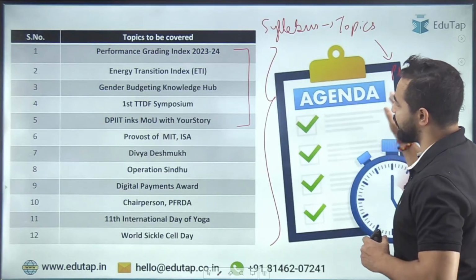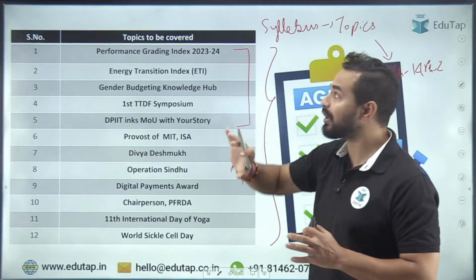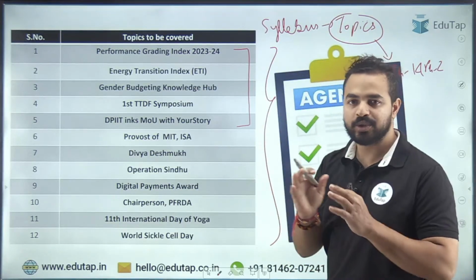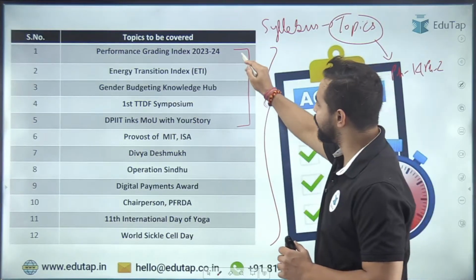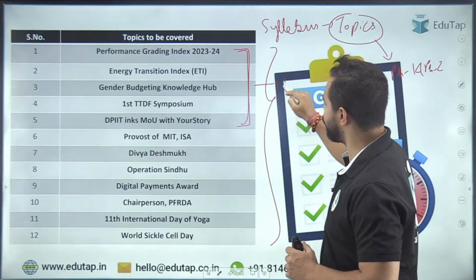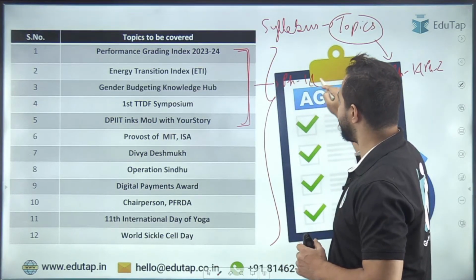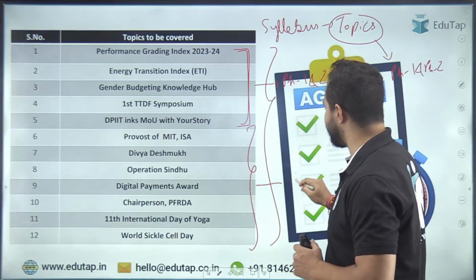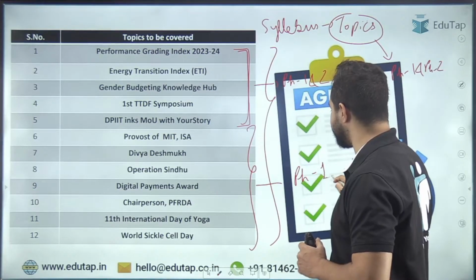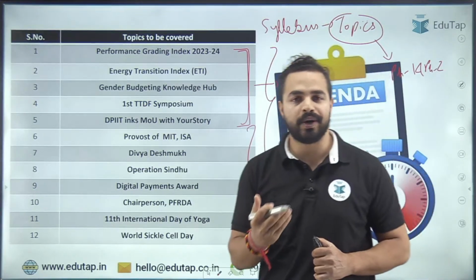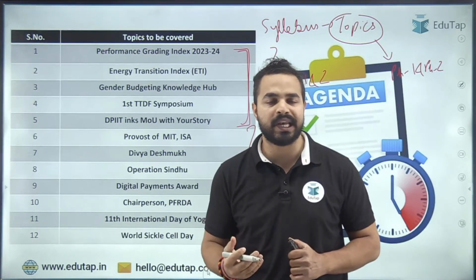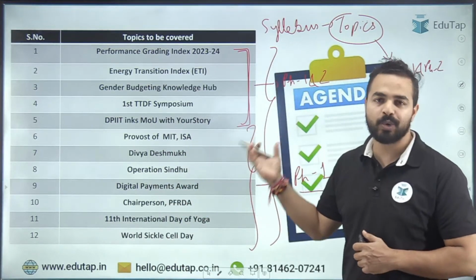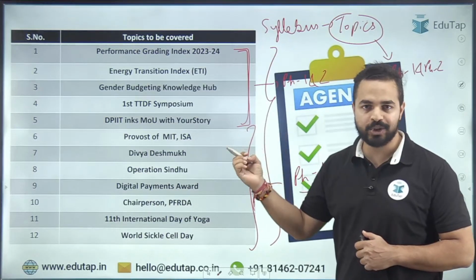And the topics which are not related to the syllabus are only relevant for phase 1. So the first four topics are important for your phase 1 and phase 2. Now the remaining articles are important for only phase 1 of the examination. And if you are preparing for insurance or banking examinations like IBPS, SBI, then all these current affairs you will be looking at in your phase 2 examination.